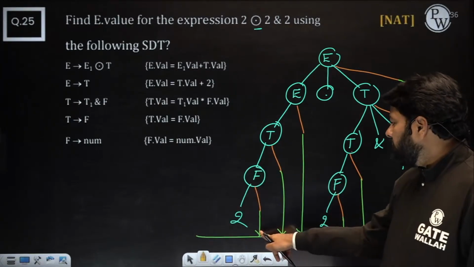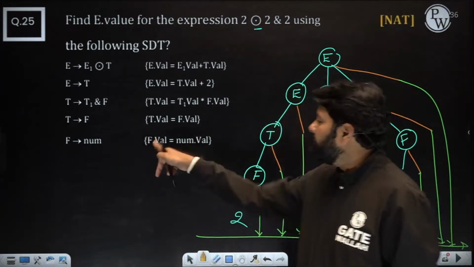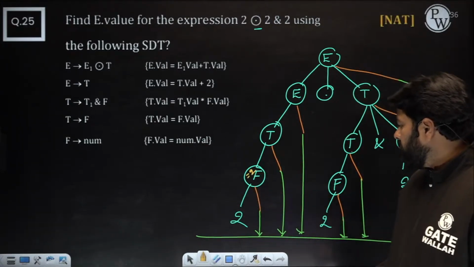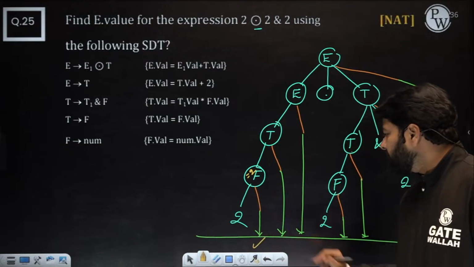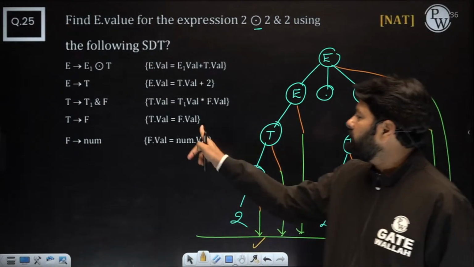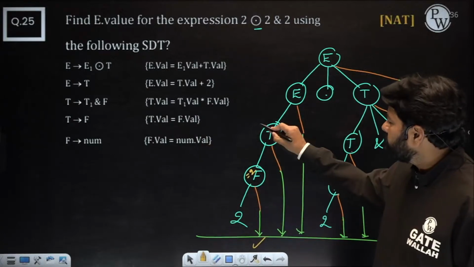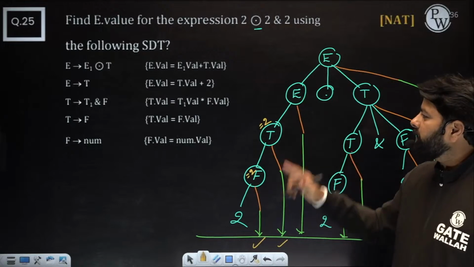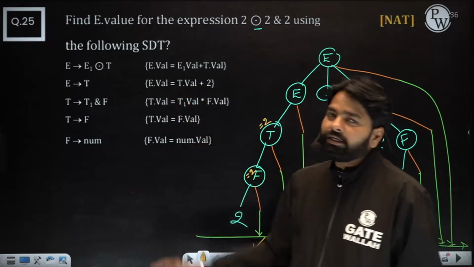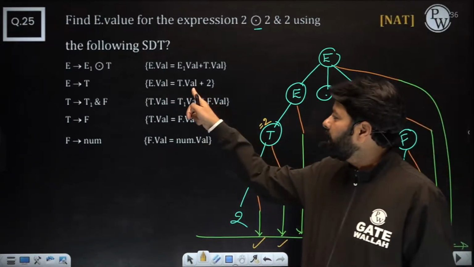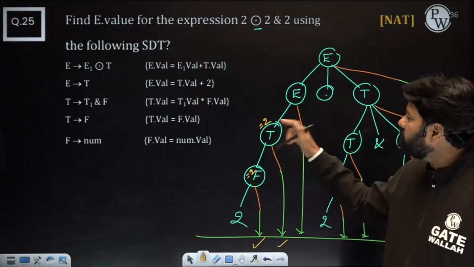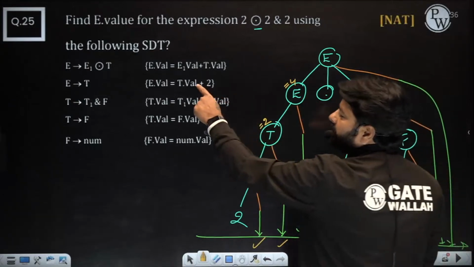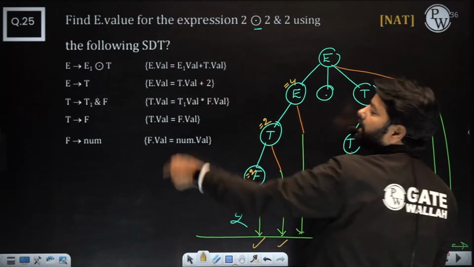Okay, the first one, the F to 2 is saying that num dot value should be there in F. So here you are going to put equal to 2. And the second one, T to F production, just send the value, F to 2. That's going to be equal to 2. So this is also done. And the third one, that E to T, is just send the value. Oh, not sending. This is what I told. You need to look at T value plus 2. That's 2 plus 2 will be here 4. If you keep on sending, you are wrong, because there is given plus 2. So you should execute that exactly.